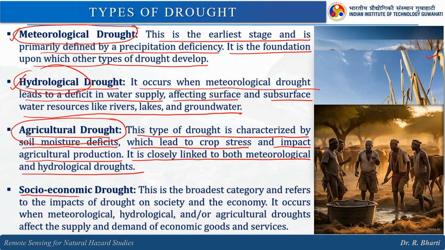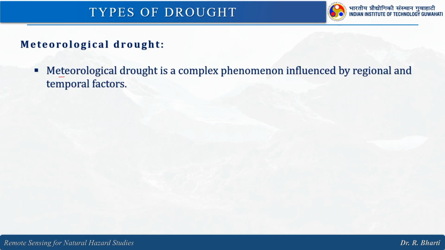Then comes the socio-economic drought. This is the broadest category and refers to the impacts of drought on society and the economy. It occurs when meteorological, hydrological or agriculture droughts affect the supply and demand of economic goods and services in a given region, right. So, when we talk about meteorological drought, it is a complex phenomenon influenced by regional and